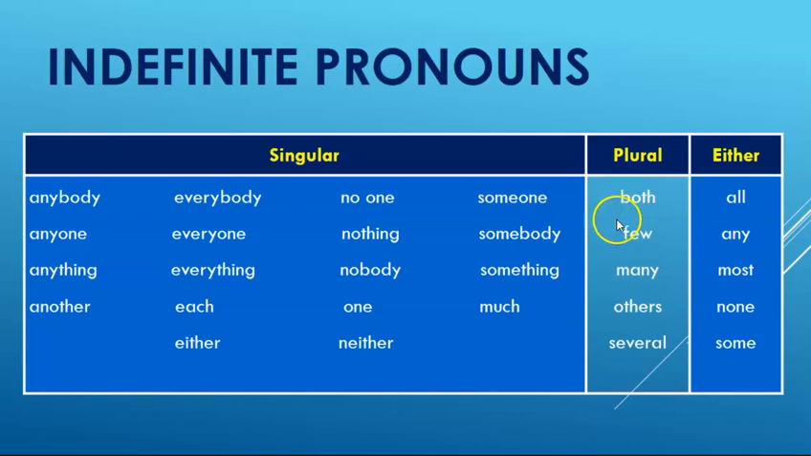The ones that are always plural, I think by the sake of their meaning, make sense. So both would be 2, few would be more than 1, many, others, and several. By definition, these words mean more than one of whatever it is you're referring to. So these are the ones that are always plural.